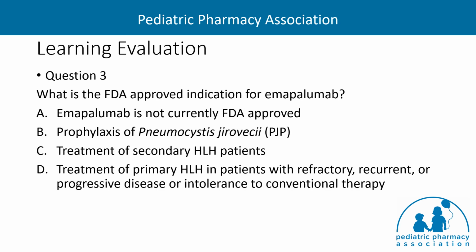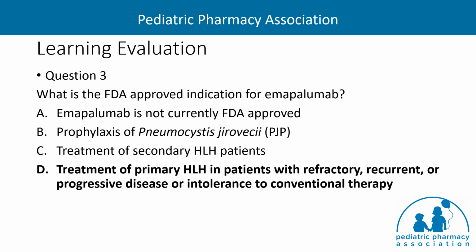What is the FDA approved indication for emapalumab? Is it A, emapalumab is not currently FDA approved? B, it's approved for the prophylaxis of PJP infections? C, treatment of secondary HLH patients? Or D, treatment of primary HLH in patients with refractory, recurrent, or progressive disease or intolerance to conventional therapy? And the answer here is D, emapalumab is FDA approved for the treatment of primary HLH in patients with refractory, recurrent, or progressive disease or intolerance to conventional therapy.